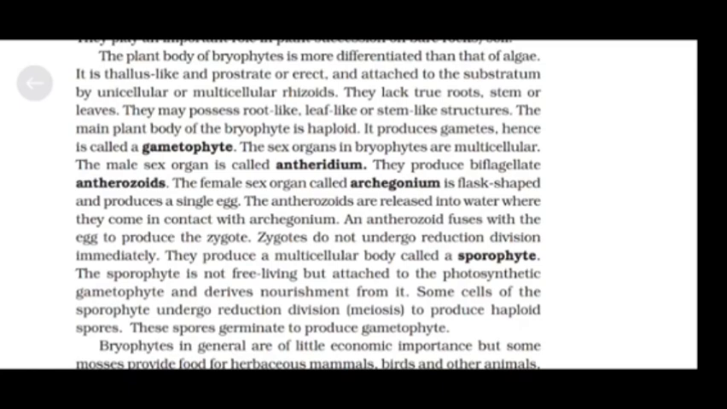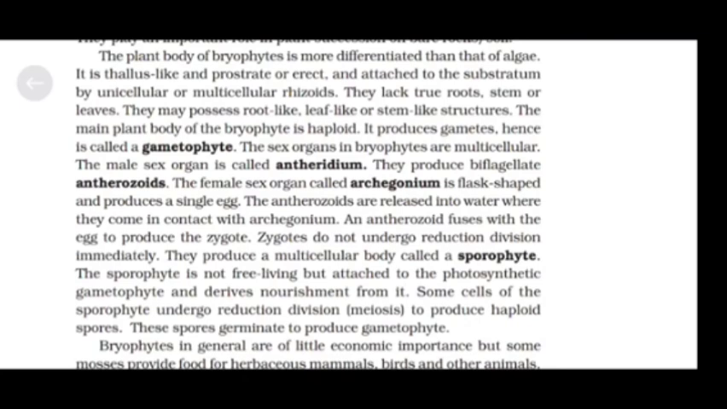The sex organs in bryophytes are multicellular. The male sex organ is called antheridium. They produce biflagellate antherozoids. The female sex organ, called archegonium, is flask-shaped and produces a single egg. The antherozoids are released into water where they come in contact with the archegonium, and an antherozoid fuses with the egg to produce the zygote. Zygotes do not undergo reduction division immediately.